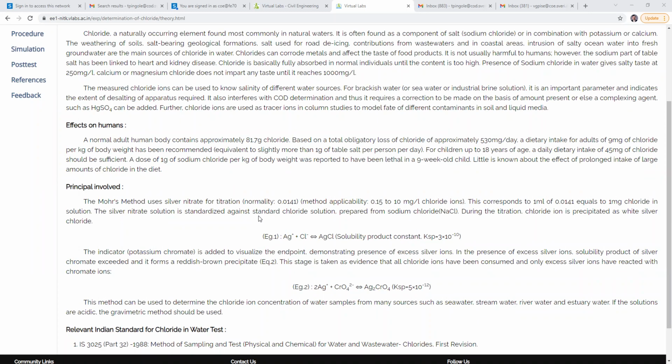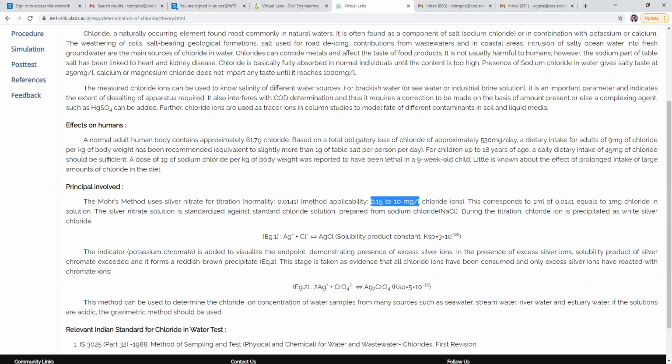The range of applicability is 0.15 to 10 milligram per liter of chloride ions. This method is used for water having a chloride amount of 0.15 to 10 milligram per liter.